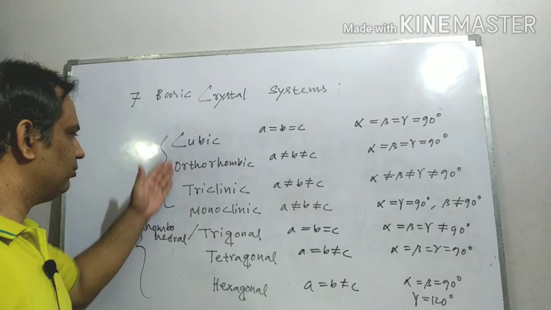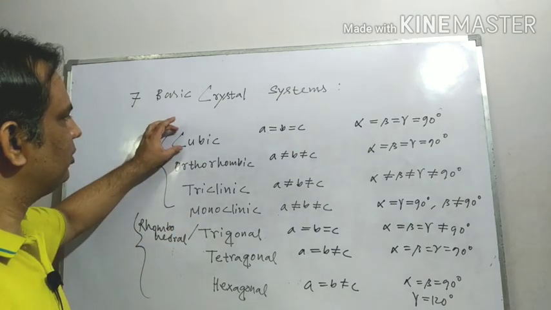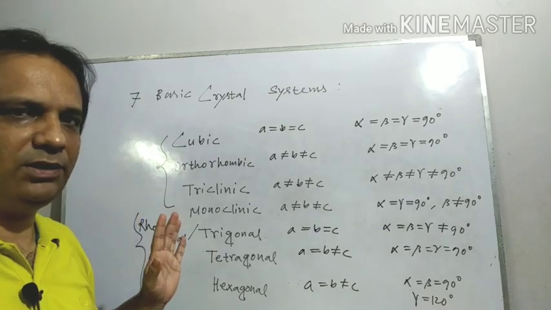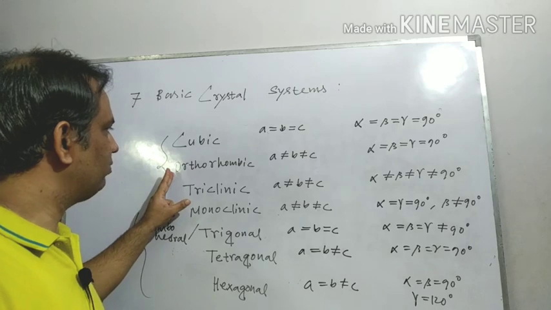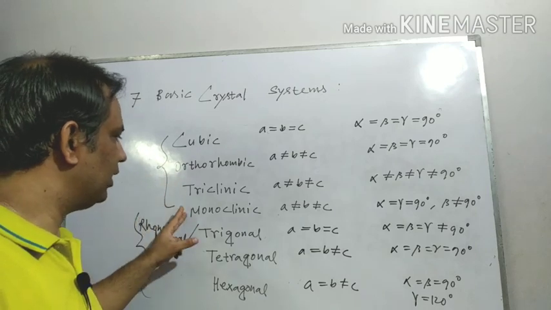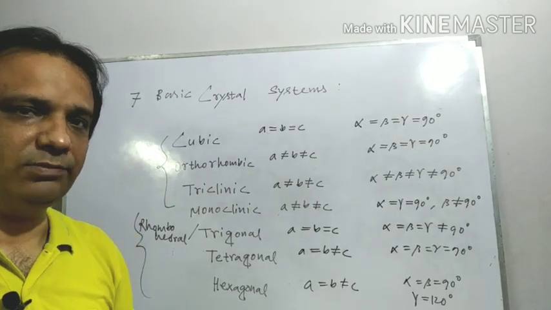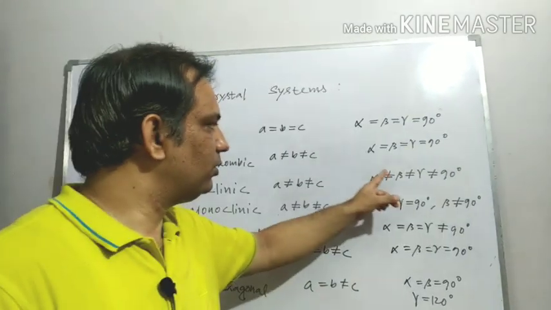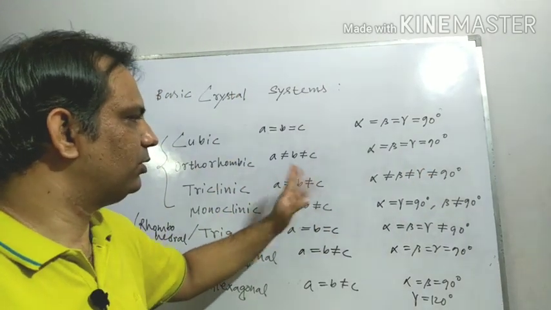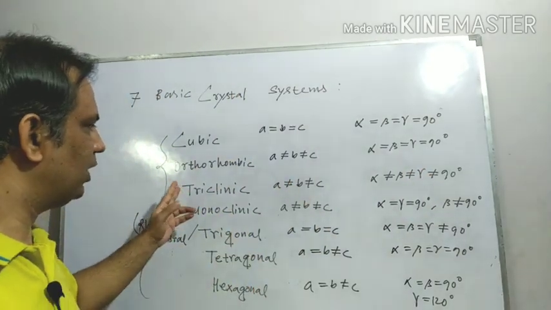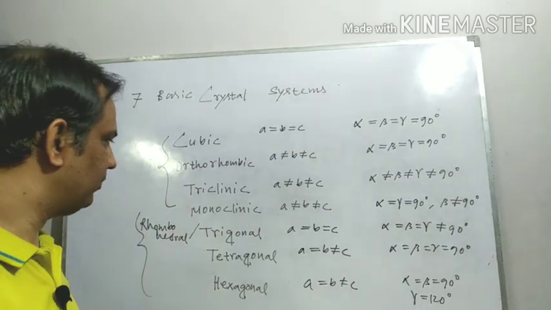Now about the 4 X systems, first of all remember again that cubic you can remember very easily. Now these terms: orthorhombic, triclinic and monoclinic. First of all, triclinic is the most asymmetric system. So here alpha not equal to beta not equal to gamma not equal to 90 degrees and A not equal to B not equal to C. You can remember it very easily because triclinic is the most asymmetric system.